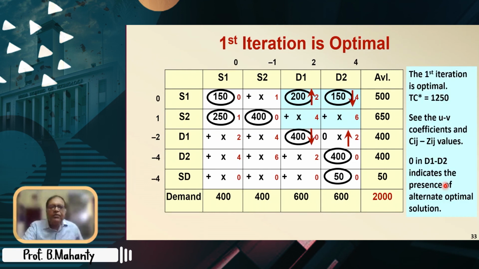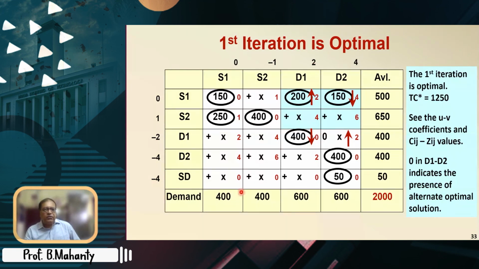So after the VAM initial solution, we compute the UV coefficients. If we put the 0 here, it becomes 0, 2 and 4. This 4 would give 2 minus 4 here, and this 0 would give a 1 here, this 1 will give a minus 1 here, and this 2 will give a minus 2 here.